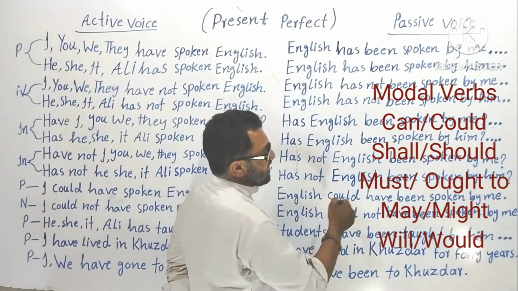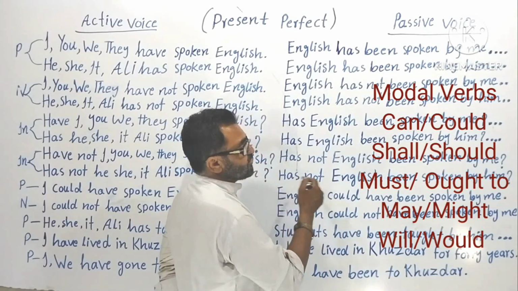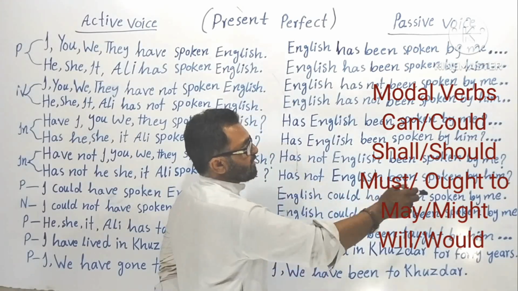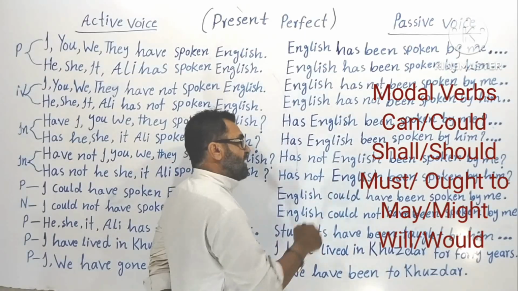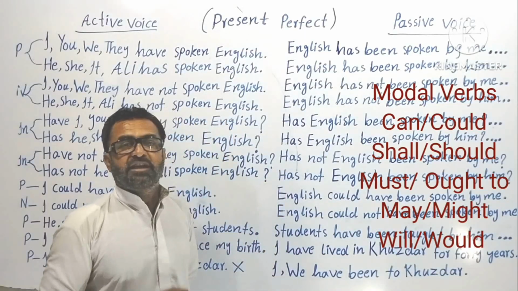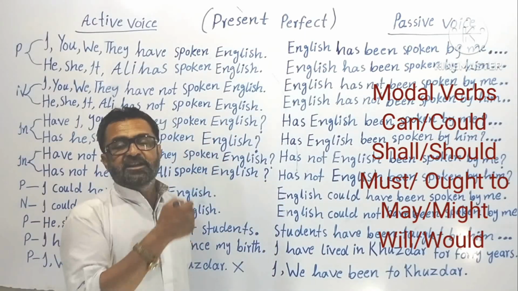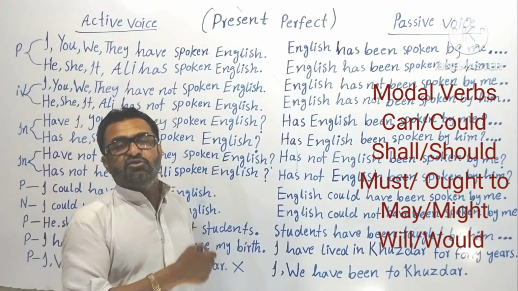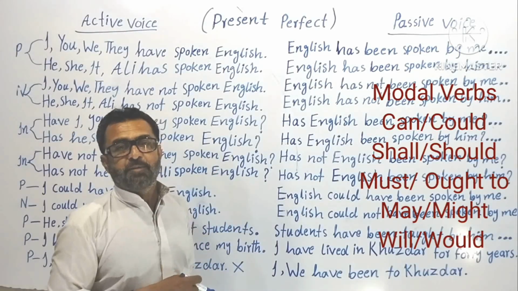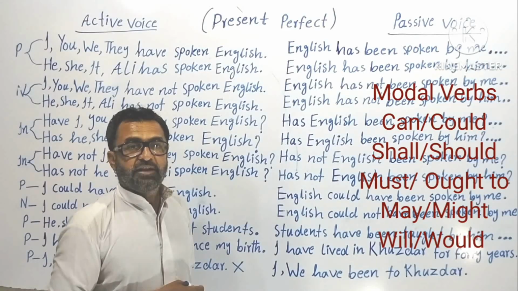English could have been spoken by me. English could have been spoken by you, by us, by them, by him, by her, by it, by Ali. I mean, one name. Understood?